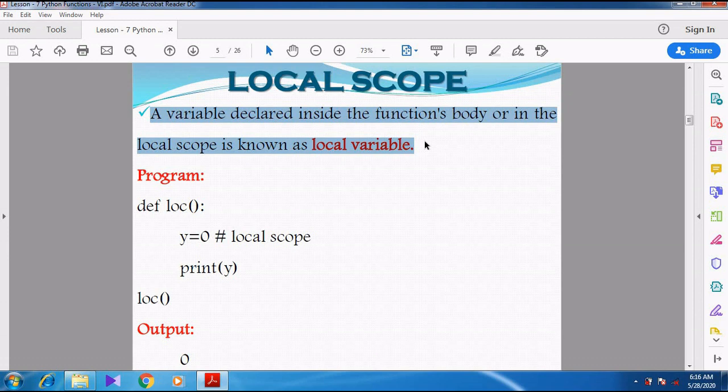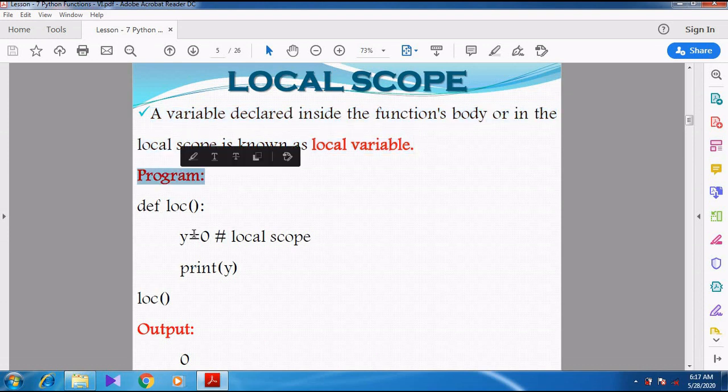Whenever we create a loop, we create some variable inside the for loop or while loop. Those variables are called local variables because they are not allowed to be accessed outside the function. They are not accessible outside the function or outside the loop. They are accessible only inside the function. These types of variables are called local variables. Let's see a program, then we can understand it clearly.